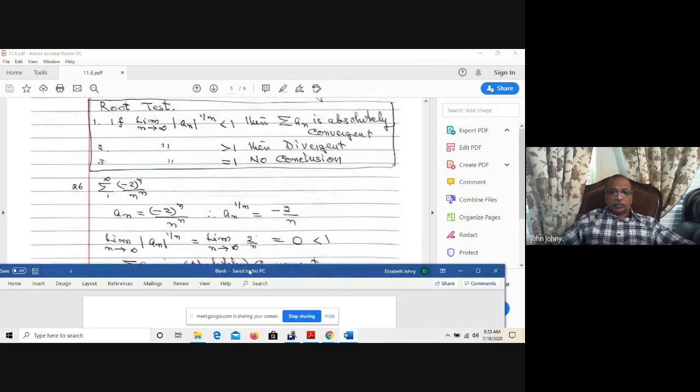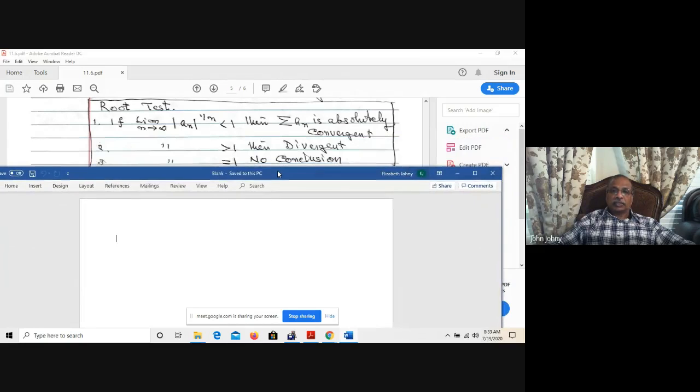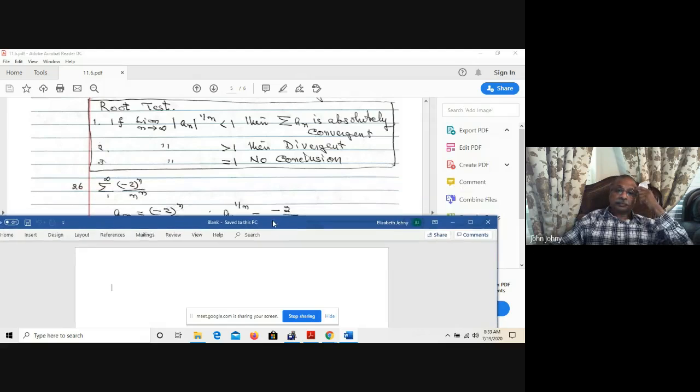Now there comes the root test. If the limit as n approaches infinity of a_n to the power of 1 over n is less than 1, then sigma a_n is absolutely convergent. If it is greater than 1, it is divergent. If it is equal to 1, no conclusion. So just like the ratio test, the root test behaves the same way.